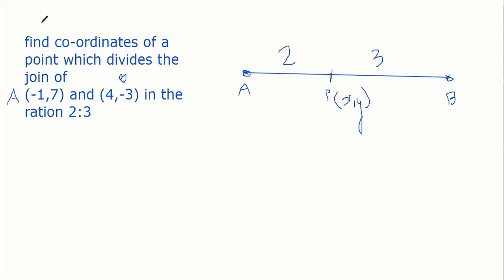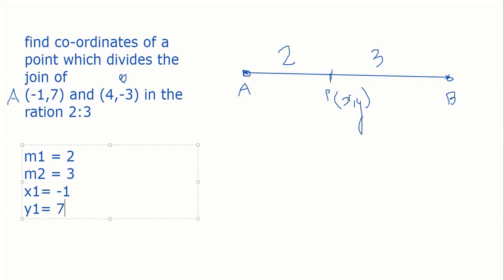So obviously, you know that your m1 is 2 and your m2 is 3. The ratio is given. x1 is -1, y1 is 7. x2 is 4, y2 is -3. Do you see all of x1, y1, x2, y2 here? Now what do we have to do? We have to find out the coordinates of this point.